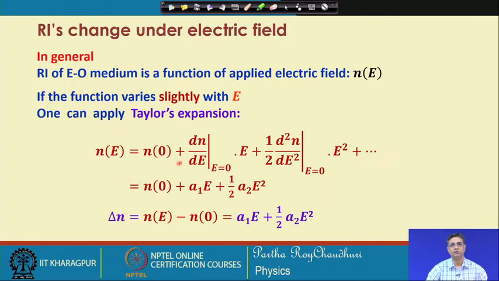If you apply a Taylor expansion and retain only the first three terms, then you can see that the change delta n can be written as n e minus n o, which is equal to a 1 E plus a 2 E square, where I have written a 1 for the first derivative and a 2 for the second derivative, del 2 n by del E square at E equal to 0. So, we can represent this change in the refractive index by these E and E square dependent terms.